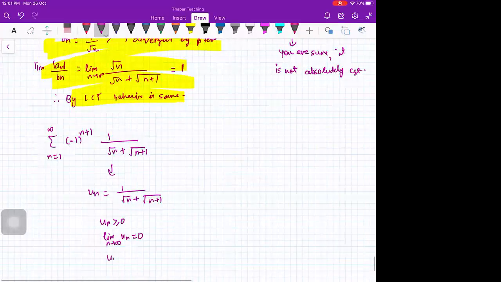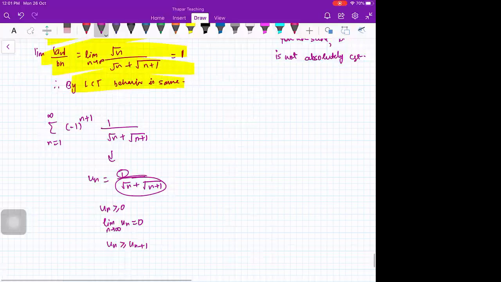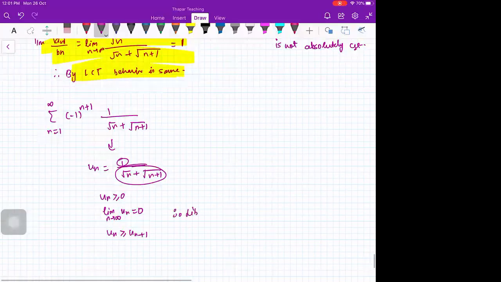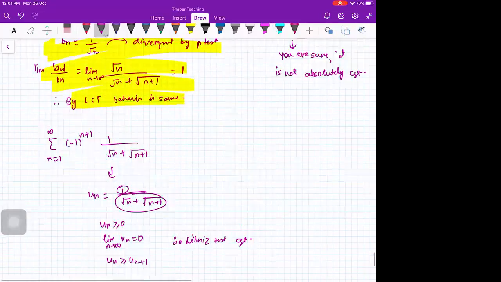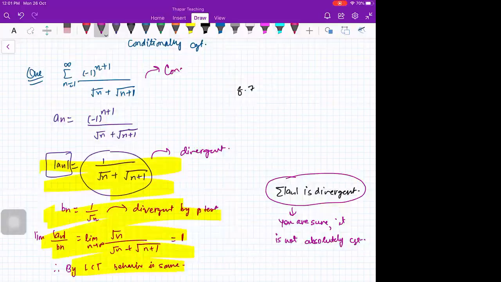And also un is decreasing because the numerator is increasing with n, and there is nothing in the denominator. Therefore, by Leibniz test, convergent. तो इसका आंसर क्या है इस सीरीज का? Tell me. Conditionally convergent. Is that okay? So this series here is conditionally convergent series.